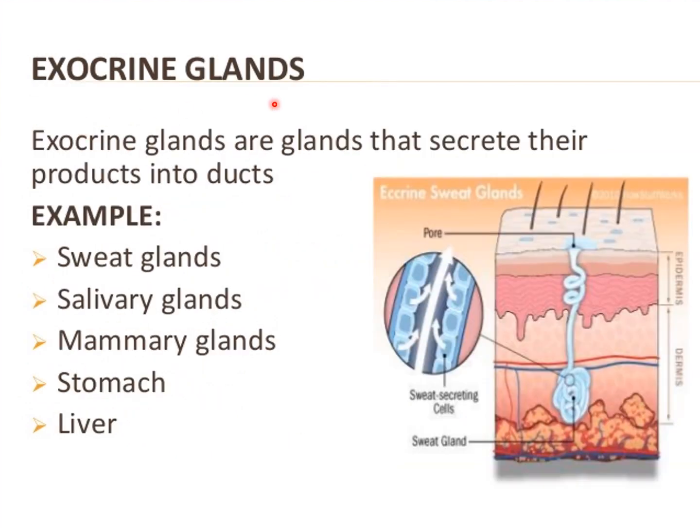What are exocrine glands? Exocrine glands are the glands that secrete their products into ducts. For example, we have the sweat glands, and the salivary glands that secrete saliva through their ducts, like parotid, submandibular and sublingual. Then the mammary glands, the stomach is also considered exocrine, and the liver is considered both endocrine and exocrine gland. They pour their secretions directly into the ducts.